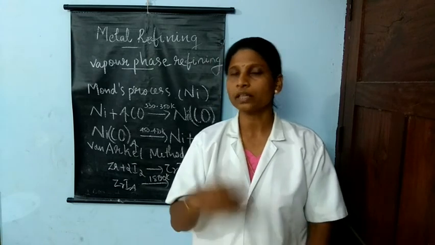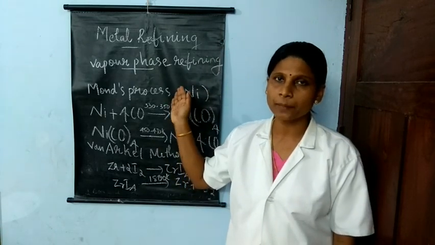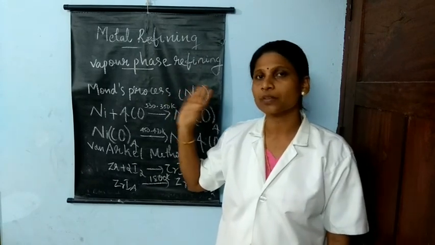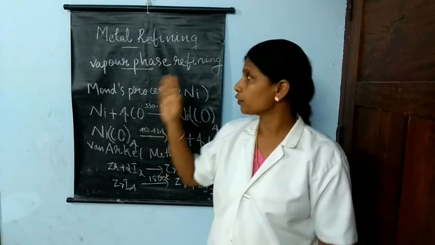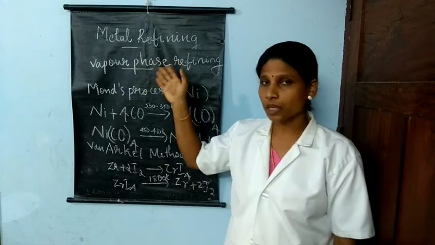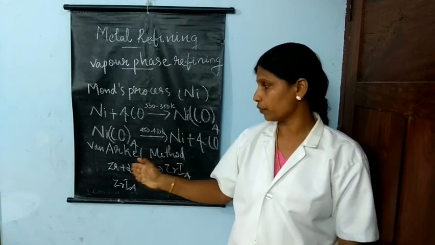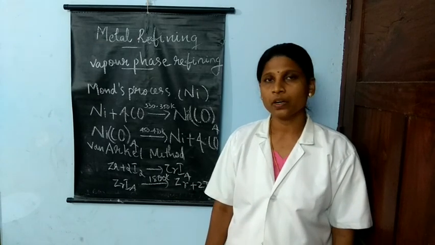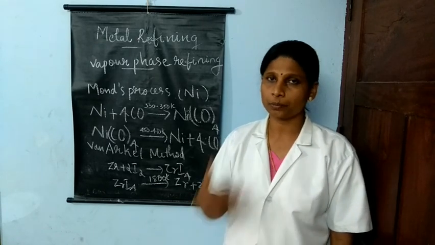Hope all of you got a clear idea about metal refining, and so far we explained the 3 steps involved in metallurgy.